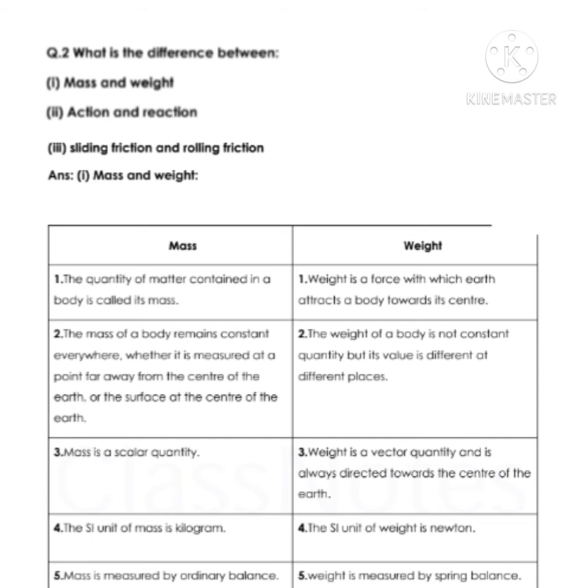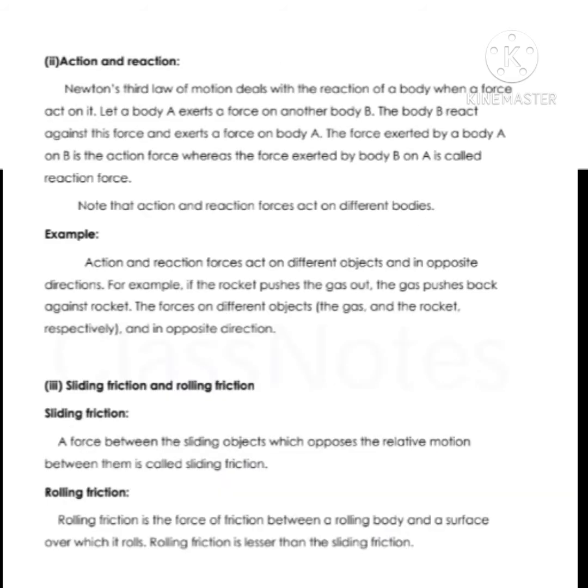Students, mass is a scalar quantity. On the other hand, weight is a vector quantity because it is always directed towards the center of the earth. Point number 4, the SI unit of mass is kilogram and weight is measured in Newton. Mass is measured by an ordinary balance and the weight is measured by a spring balance.